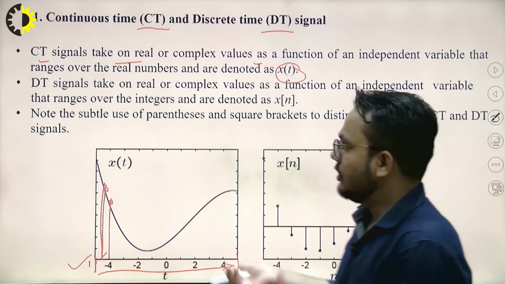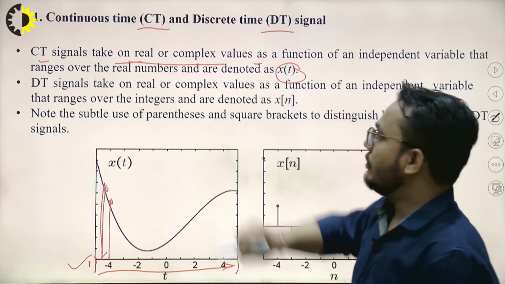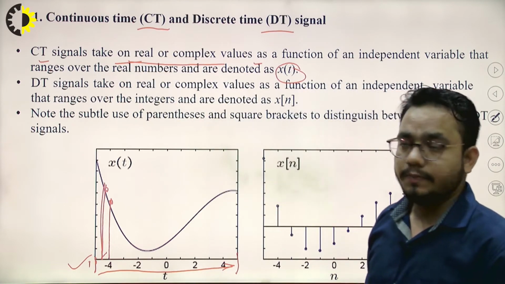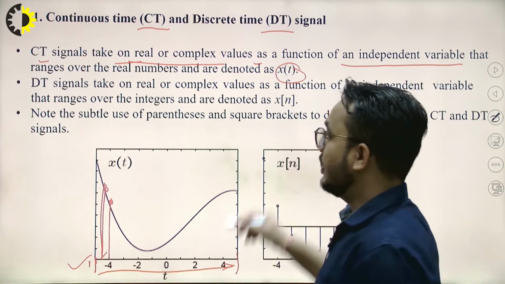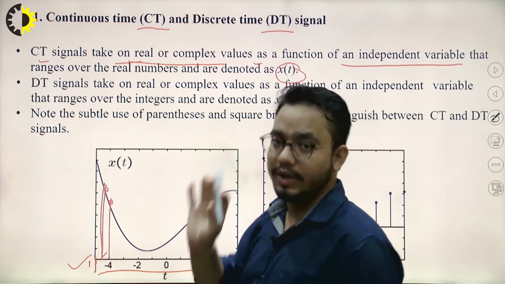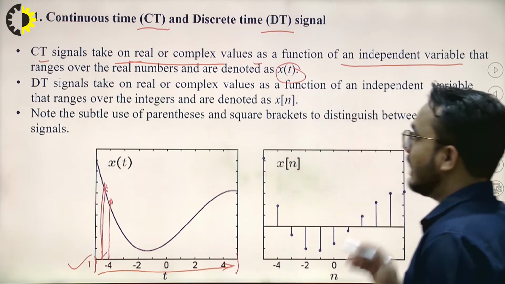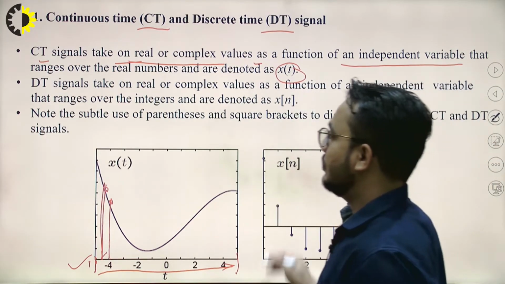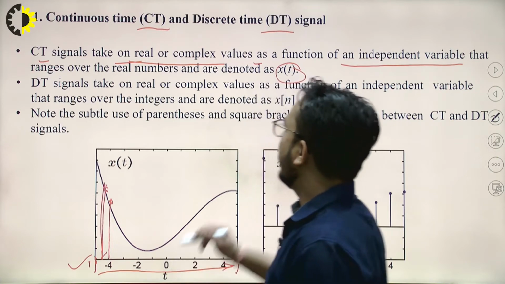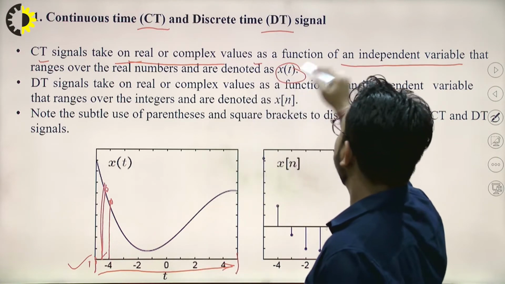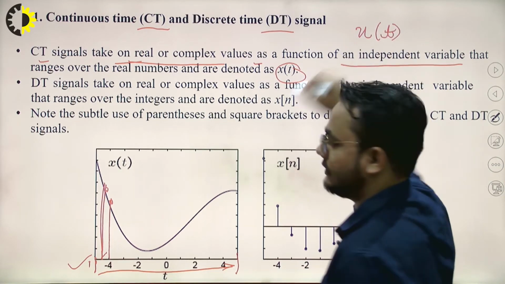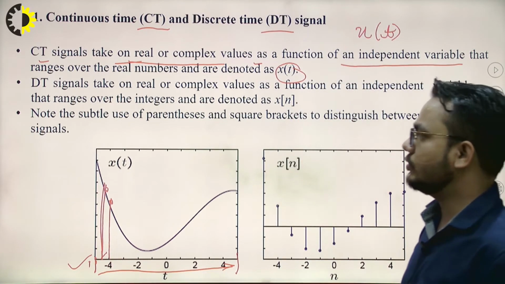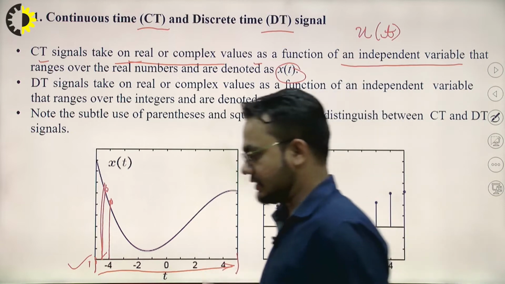So on any real or complex value of the independent variable, it will have some value, some amplitude. This is known as a continuous time signal. And this continuous time signal is represented by x of t, with round brackets. I'll come back to that after discussing the discrete time signal.